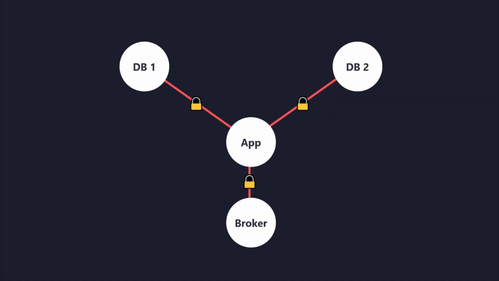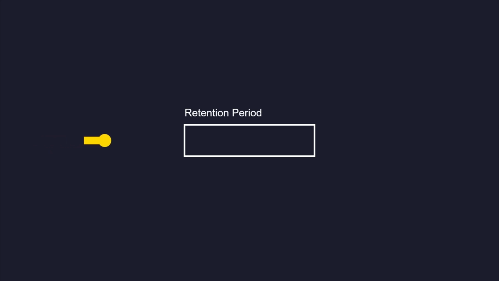Distributed transactions across different databases and brokers are complex and slow. Idempotency is usually a superior alternative to two-phase commit protocols. If a client reuses an old key for a completely new operation after the retention period has passed, the system will treat it as a new request.